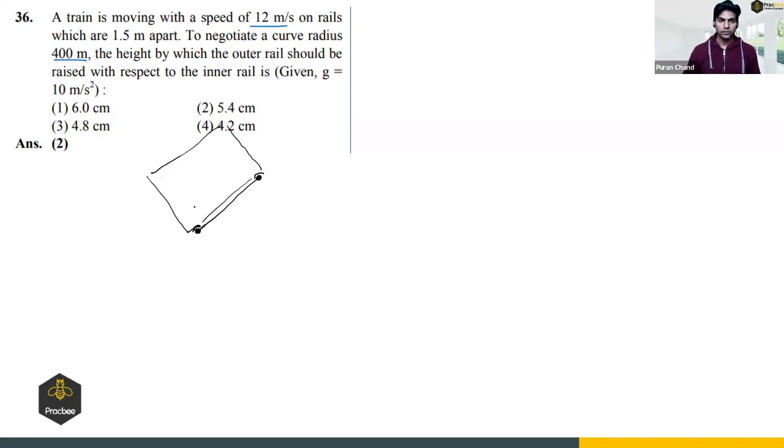We have been given rails which are 1.5 meters apart. So let us take this distance as 1.5 meters and the speed as 12 meters per second. And the radius is 400 meters.